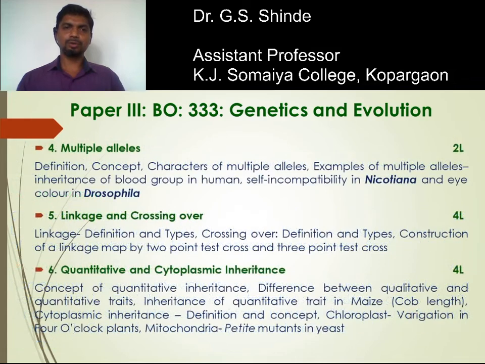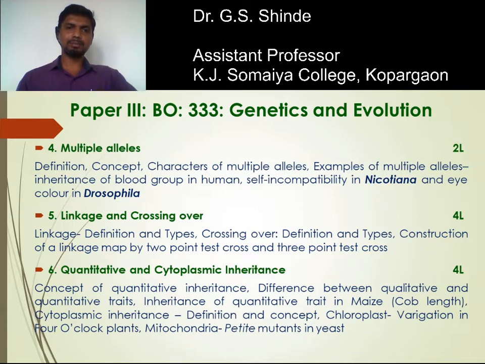Now the fourth chapter is multiple alleles. Multiple alleles are a series of alleles which occupy the same locus on a chromosome. These are called multiple alleles. There are certain characters of multiple alleles: as I told you, these are a series of alleles occupying the same locus on the chromosome. Because all the alleles occupy the same locus, crossing over does not occur in multiple alleles. The wild type allele is always dominant over the mutant alleles of the series.